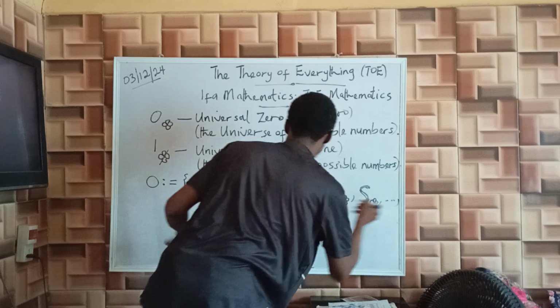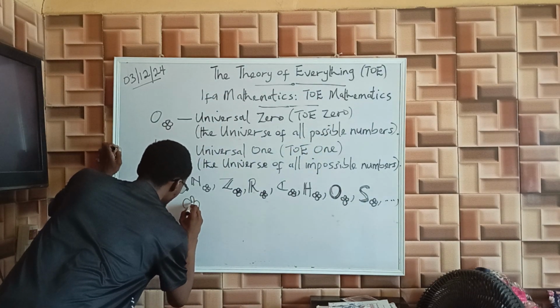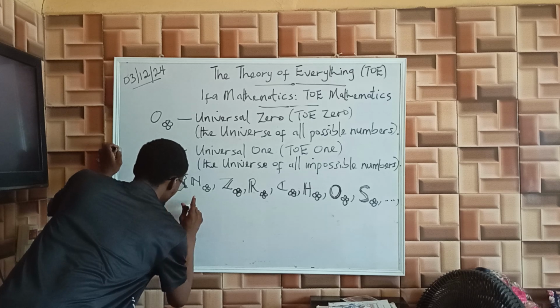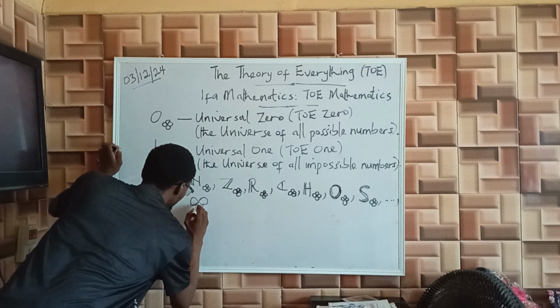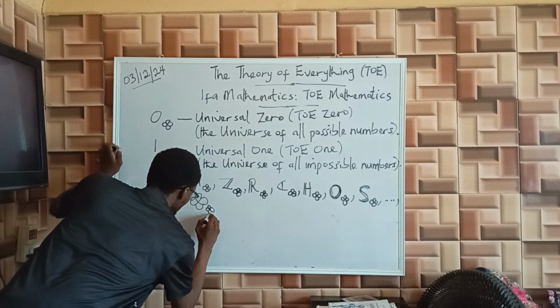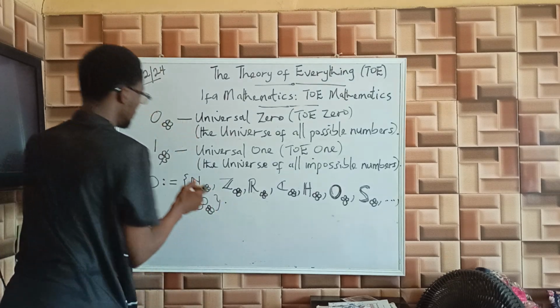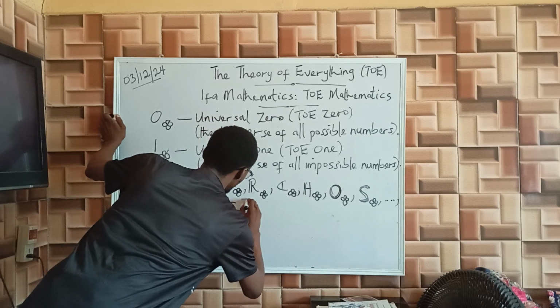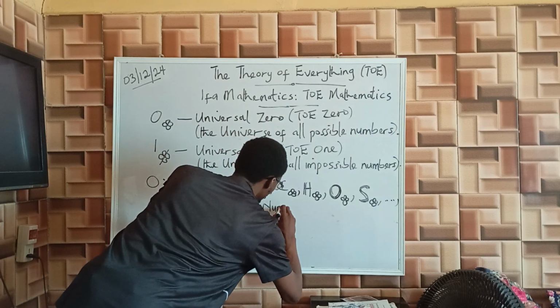So there are many other numbers. So we just generalize it. We use Ifa infinity to generalize. That means you can apply this formula to any number, it applies to it. So we call this the numbers of everything. That's all possible numbers.